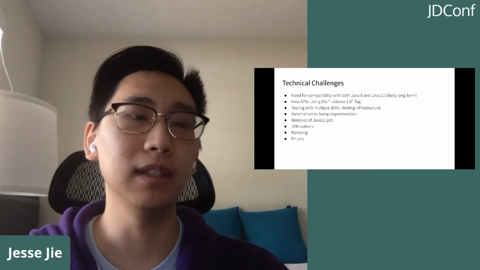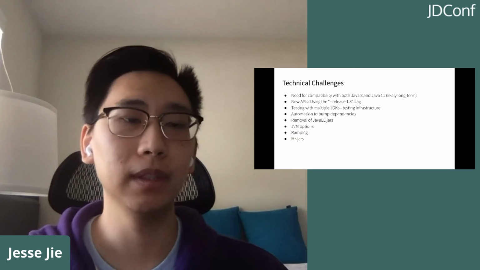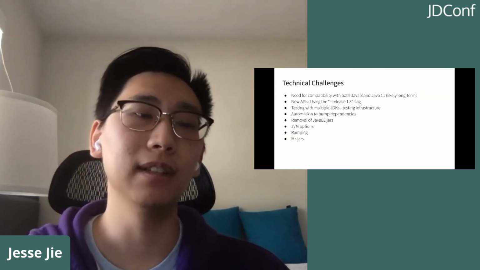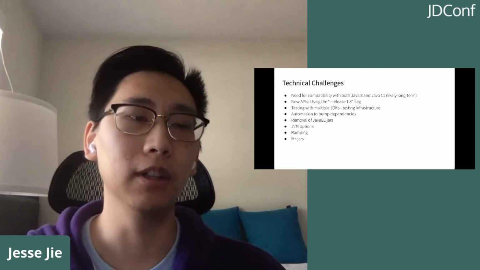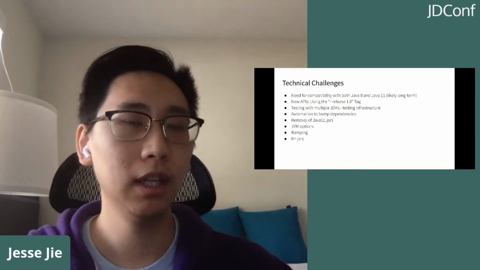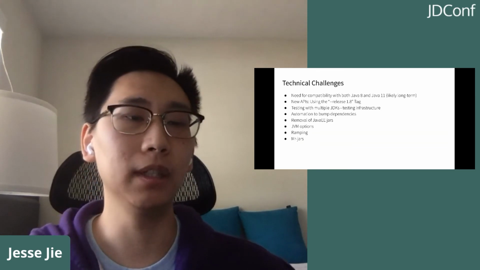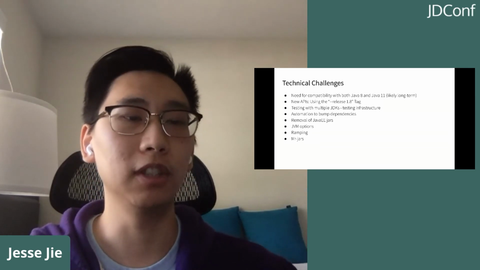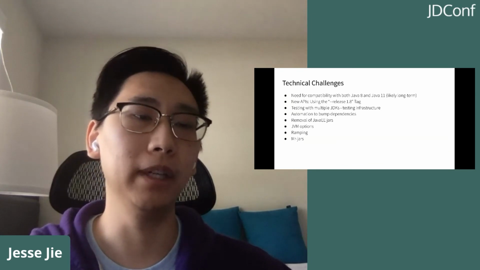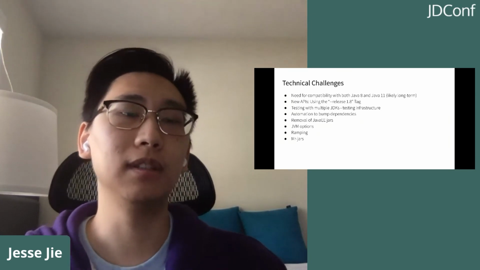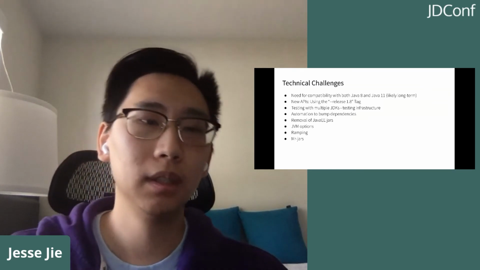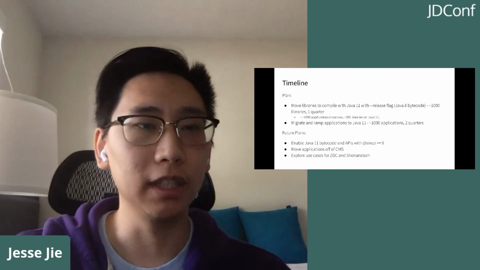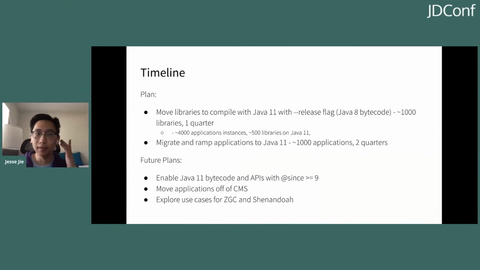However, we found that these two solutions are not addressing exactly the same issue, because with multi-release jars, you can have two different compilers compile the bytecode. You can have your Java 8 compiler compile the bytecode for the Java 8 VMs, and your Java 11 compiler compile bytecode for the Java 11 VMs. This is different than a runtime check, which can only have one compiler. So these are the technical challenges we faced. And next, I'll be talking about our timeline.